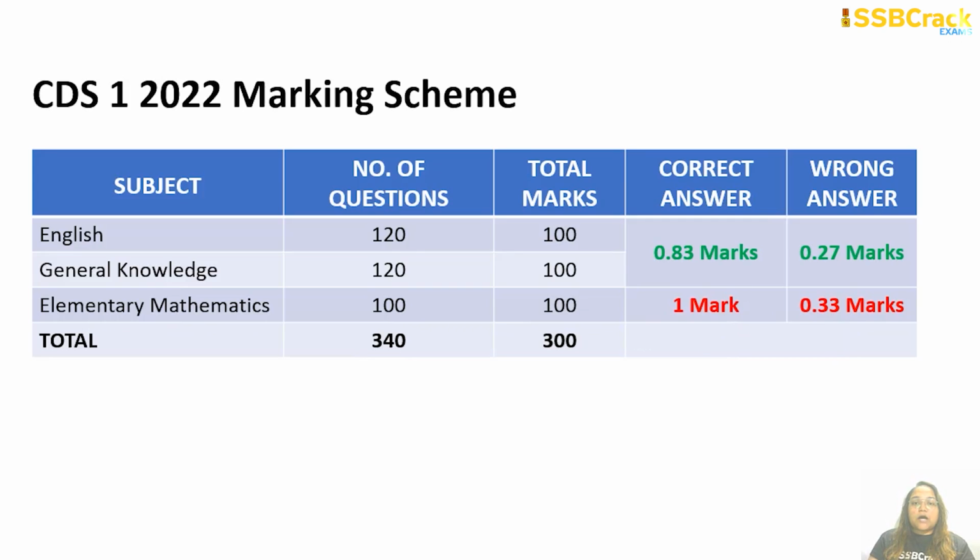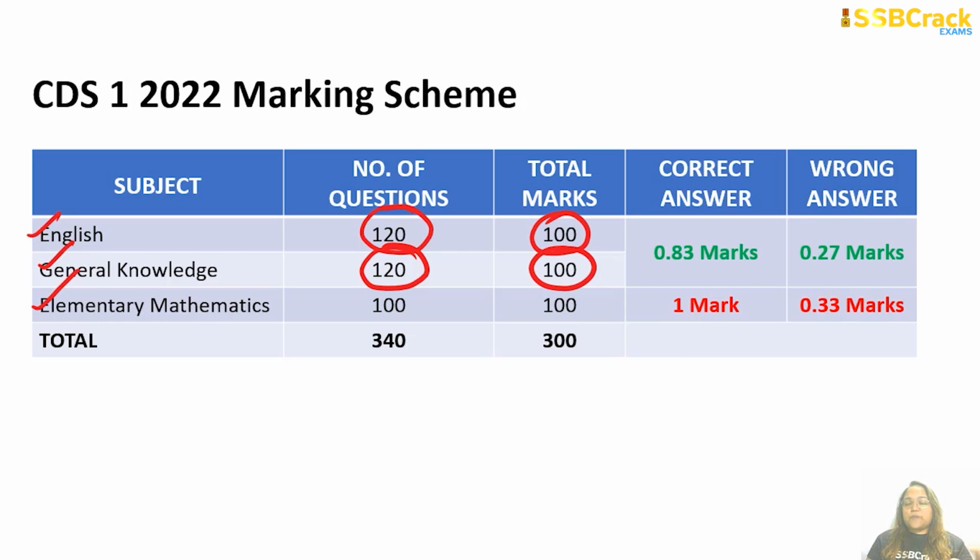Now, talking about the marking scheme of the CDS 1 2022 exam, there will be 3 papers. Those of you who are eligible for IMA, INA, AFA have to take these 3 papers of English, general knowledge and elementary maths. For OTA, you only have to take English and general knowledge. So we will see the marking scheme of these papers. For English, 120 questions are asked, carrying a total of 100 marks. For general knowledge, 120 questions are asked, carrying a total of 100 marks.